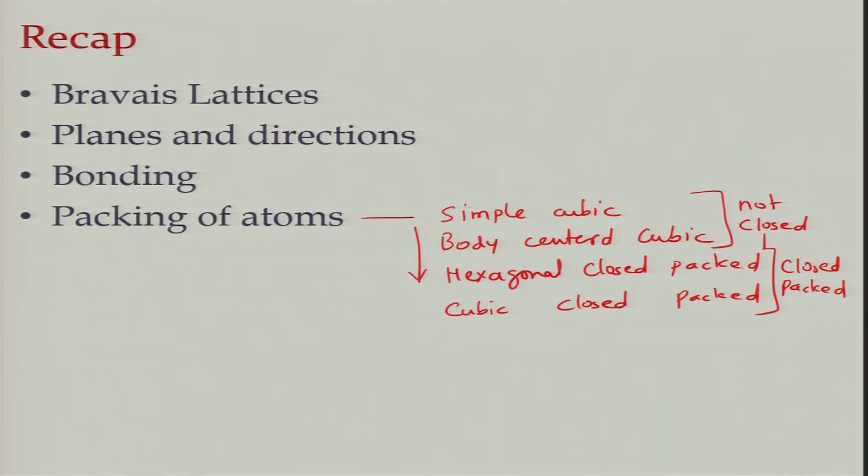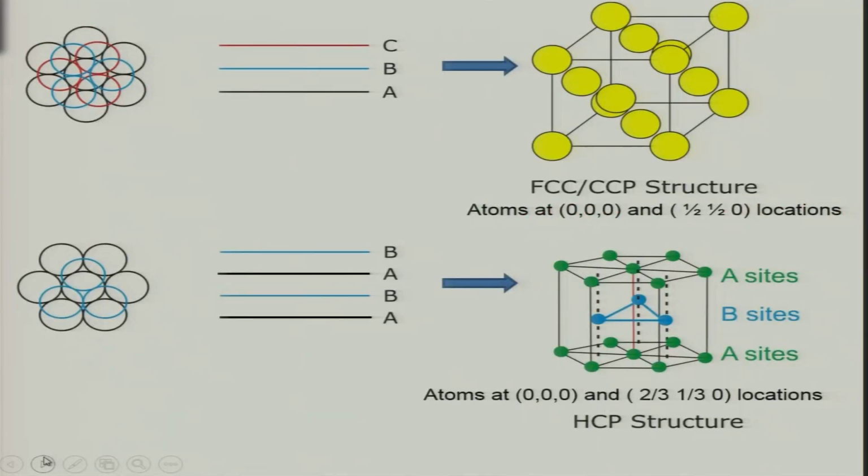If you have non-monatomic crystals, then the packing density will change depending upon the size of atoms. So, the ABC kind of packing sequence, as we have drawn on the left, can be best described in terms of symmetry by a face centered cubic structure. So, crystallographically speaking, the cubic closed packing structure is also called the face centered cubic structure.